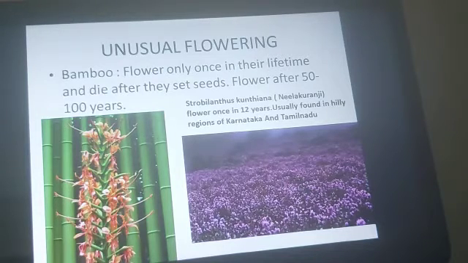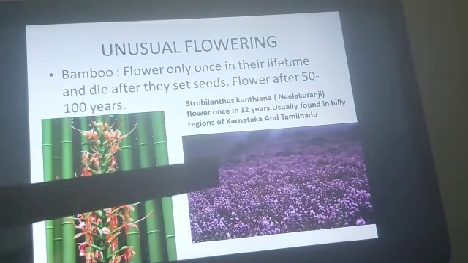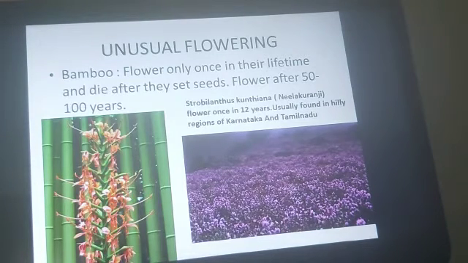The next one is Strobilanthes. In this, the flowering takes place once in 12 years. Here, the flowering took place around September to October 2006, and later on once again the flowering took place in 2018. So from 2018 you have to wait 12 years, that means in 2030 once again the flowering of the plant is seen. Usually this is seen in the Nilgiris, Tamil Nadu and Karnataka. You can see the beautiful blooms here that belong to Strobilanthes. So this is also pretty unusual and is seen in few plants.